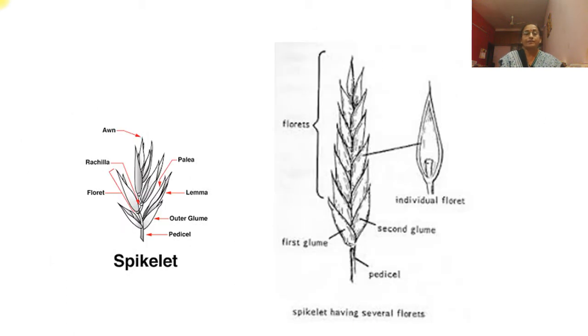This is the diagrammatic representation. This is the diagram of the spikelet, which shows the peduncle, then outer glume, then lemma, then florets, palea, rachilla and so on. This is the magnified diagram of a spikelet having several florets. This is an individual floret.